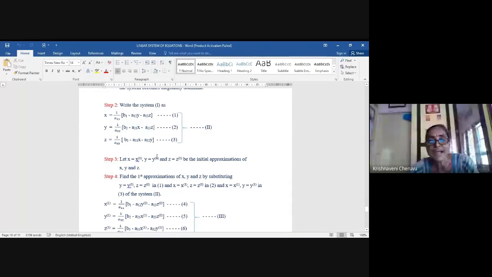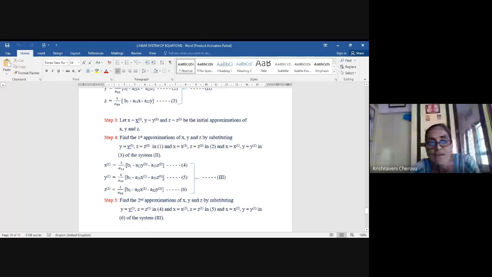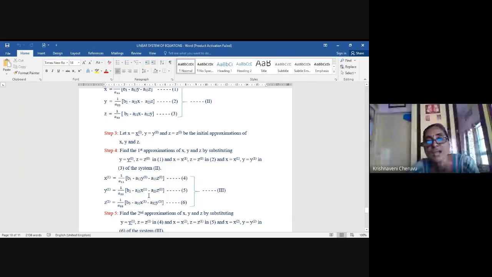After getting x bracket 1, y bracket 1, z, see how I substituted here? To get x bracket 1, I replaced y and z with the initial approximations. Whereas to get y bracket 1, the latest one I substituted for x, x bracket 1, and whatever we have for z, that only I substitute, z bracket 0. Now to get z bracket 1, the first approximate value of z, I substituted for x the latest one, x bracket 1, and for y also the latest one, y bracket 1. So this is the next step.